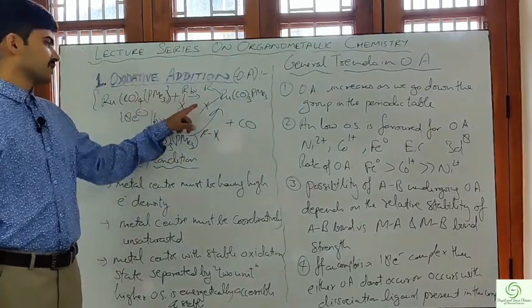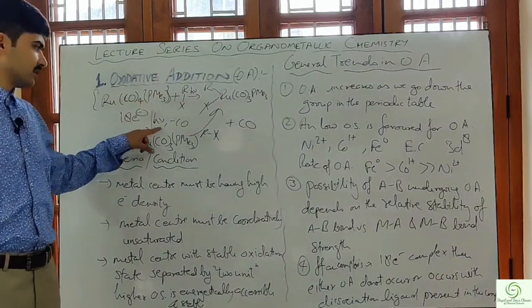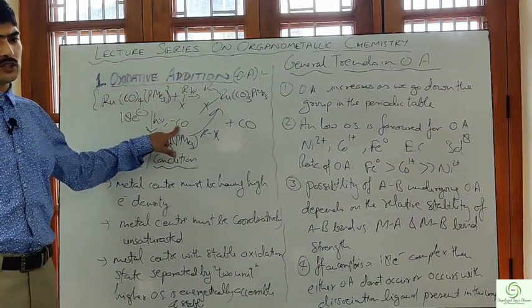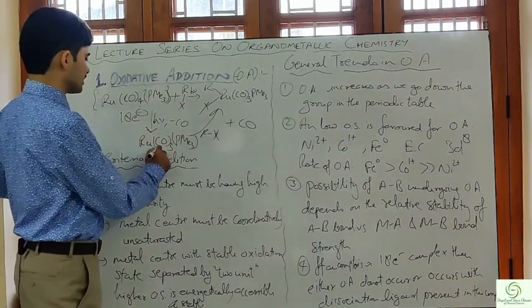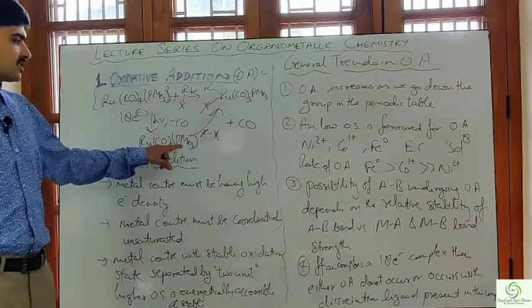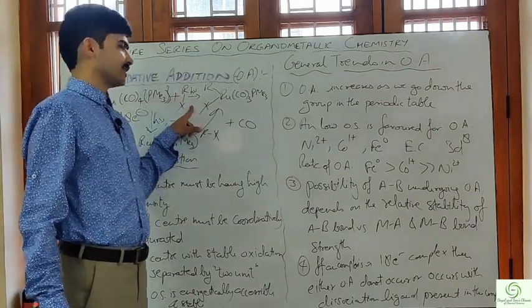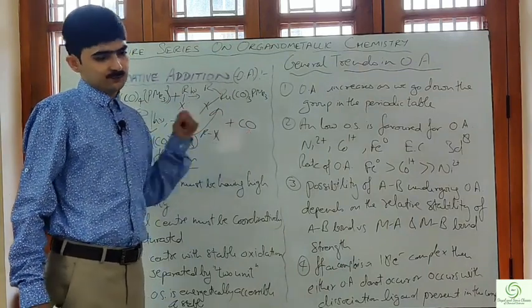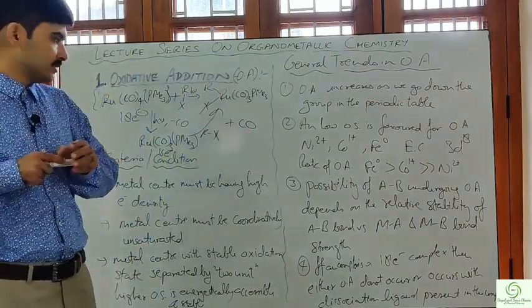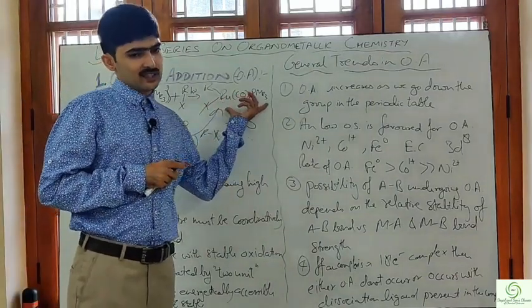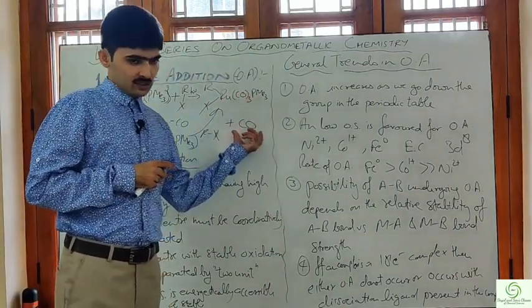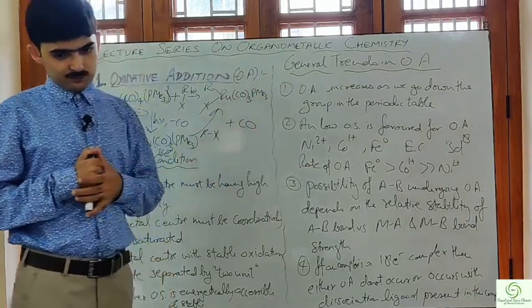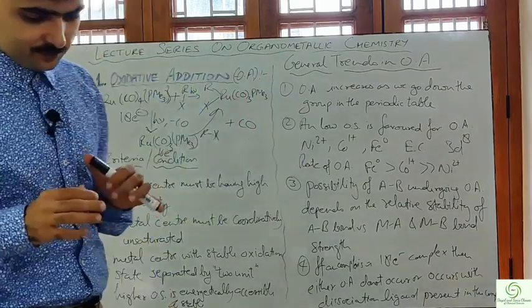So the reaction taking place is dissociation of one CO to get a 16 electron complex, and this 16 electron complex then oxidatively adds RX to give the oxidative addition product with the elimination of a CO molecule. I hope this is clear.